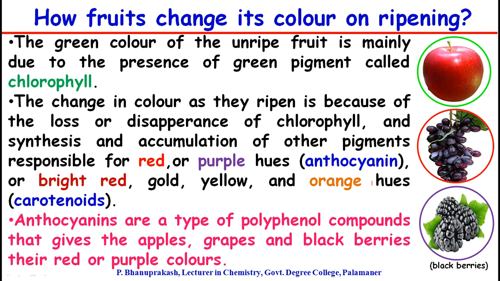Anthocyanins are a type of polyphenol compounds that give fruits like apples, grapes, and blackberries their distinctive red or purple colors. You see the color of apple, which is red, as well as grapes and blackberries, which are purple. The responsible chemical compound for their distinctive color is anthocyanins.